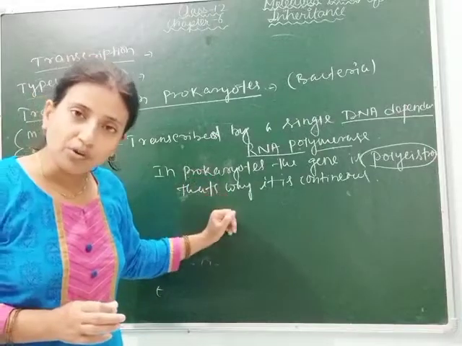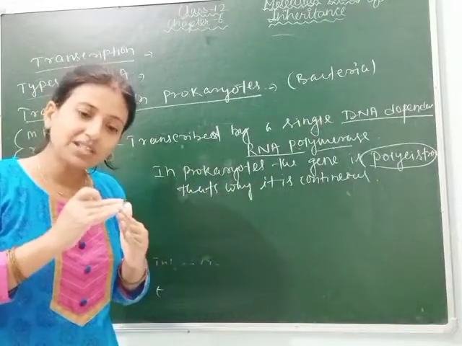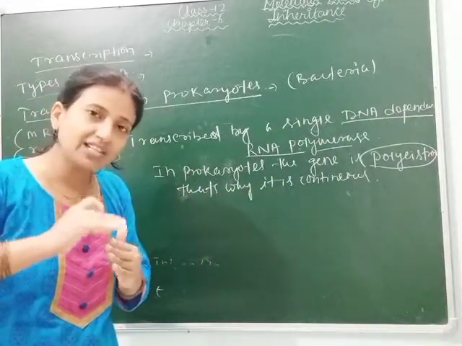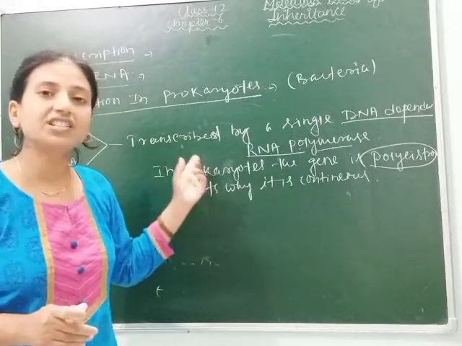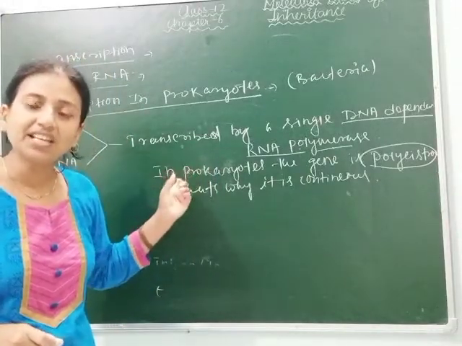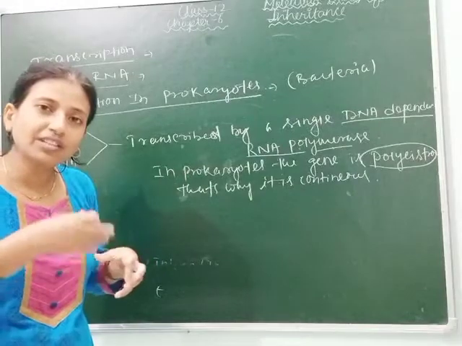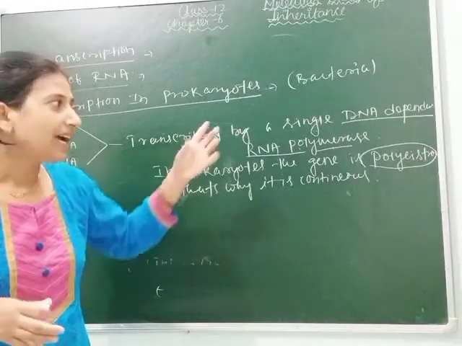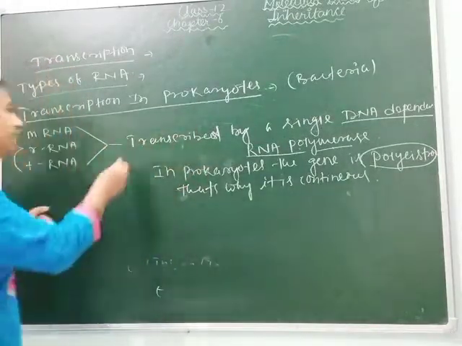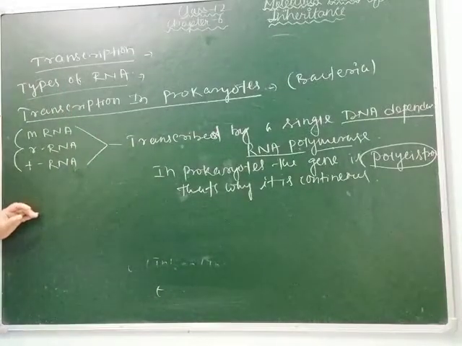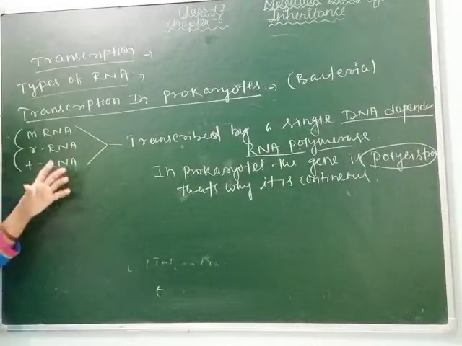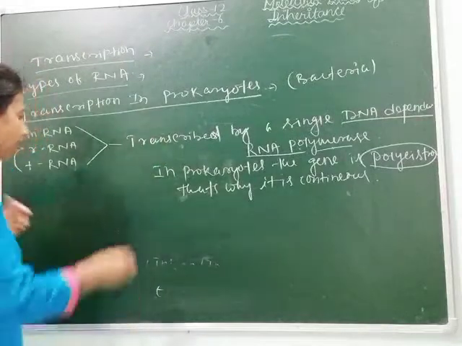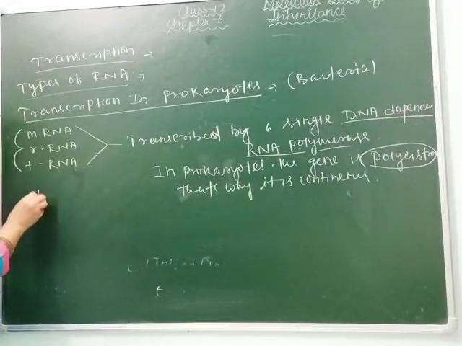But in prokaryotes, transcription occurs along with translation, because it contains the polycistronic gene, many segments of gene, and at a time all the segments go through transcription. And for this, a single DNA dependent RNA polymerase is important. So let's see how this occurs. First thing is your structural gene.